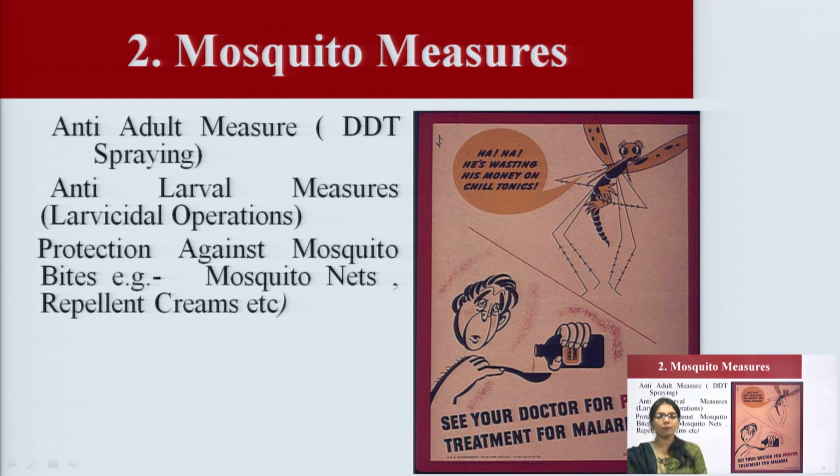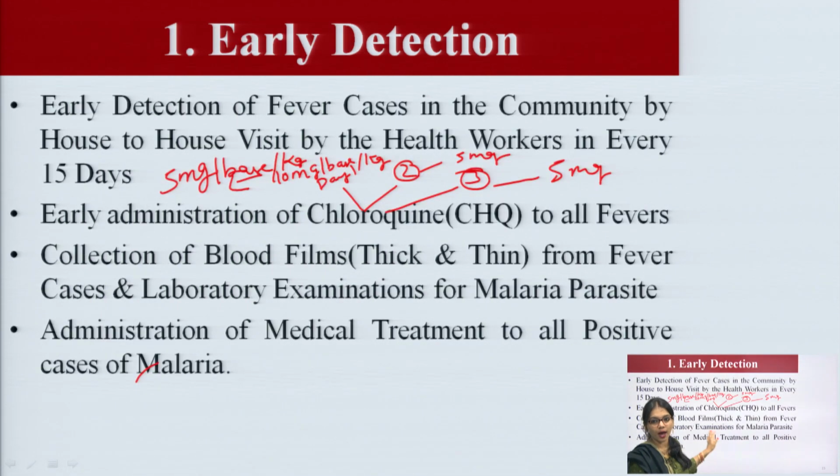And one of the important early detection and treatment parameters I told you is anti-malarial medication, means chloroquine, in different mg doses. In the initial days, for day 1 we are giving 10 mg, on the second day 5 mg, and on the third day we are giving 5 mg base per kg. In the starting days we are giving the 10 mg.